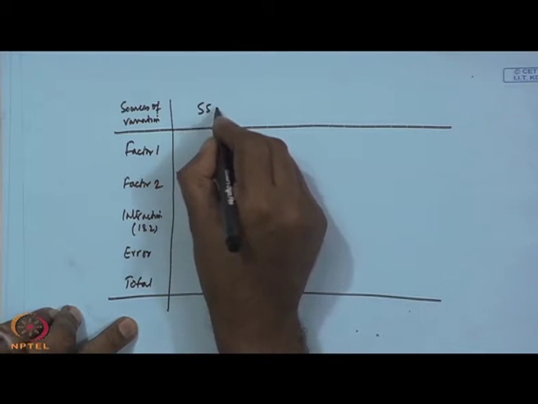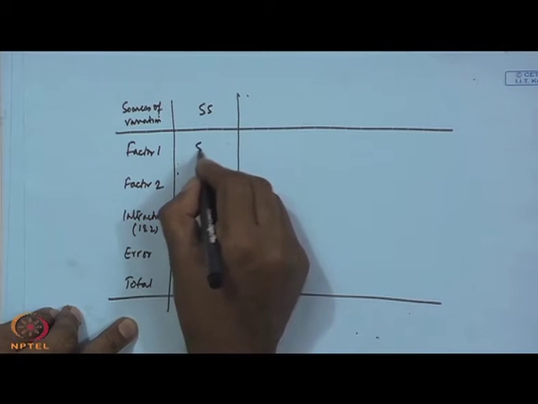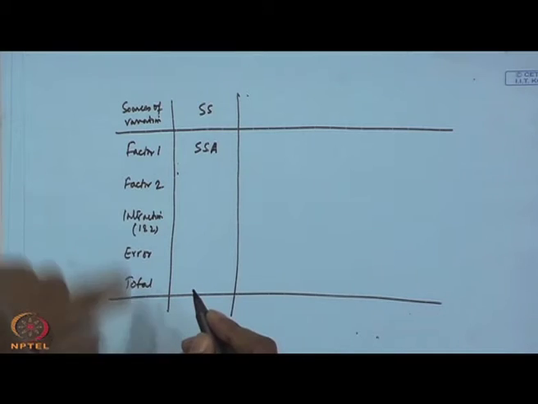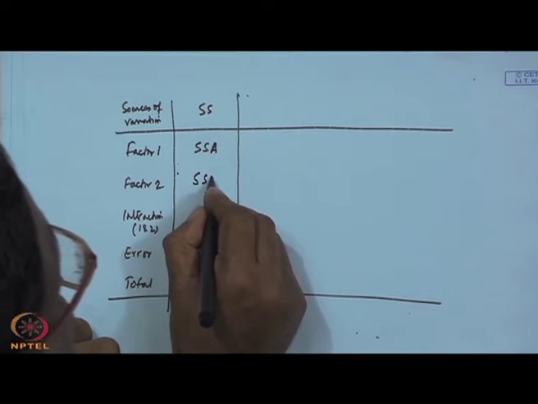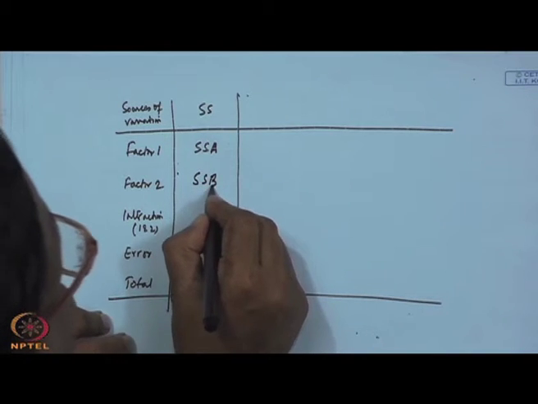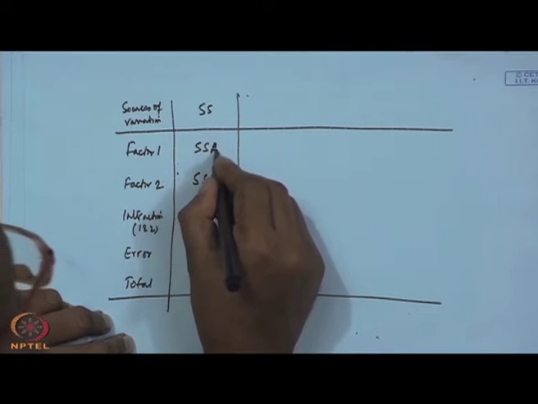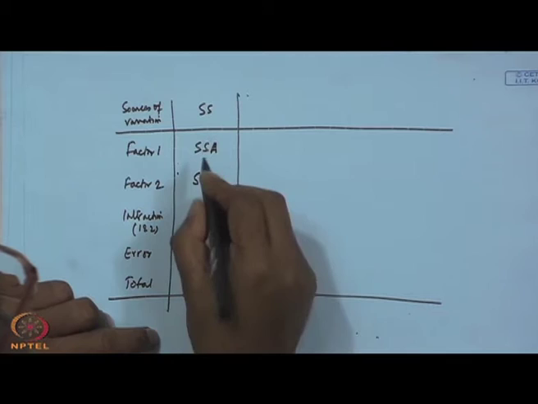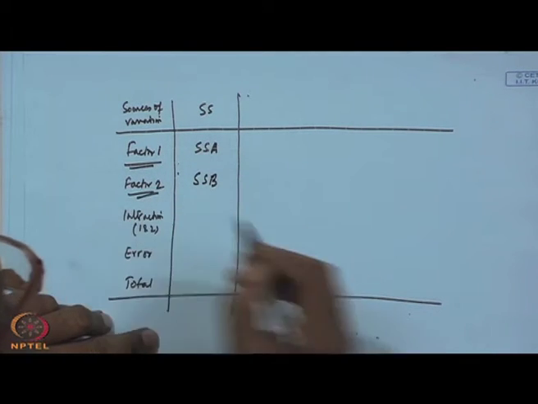You have to find out sum square. I can write here sum square A for the first factor, and for the second one sum square B. I think we should change it a little, because B is already used for between. So, factor 1, factor 2.